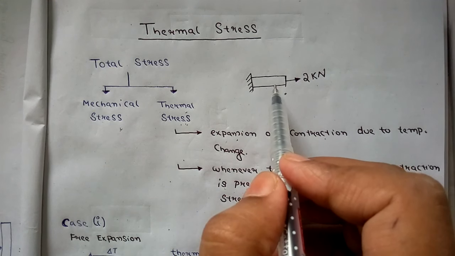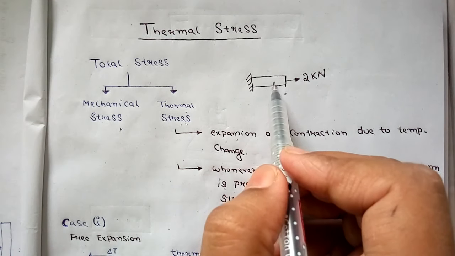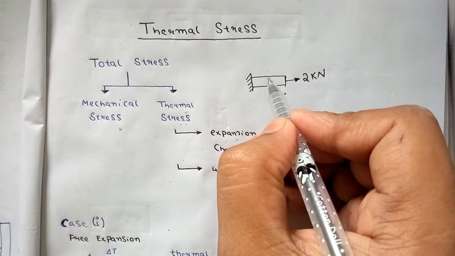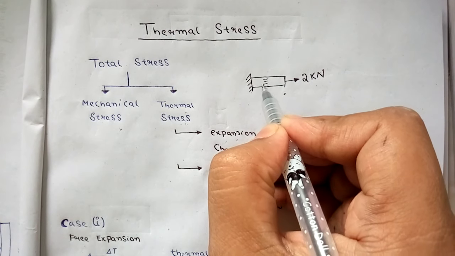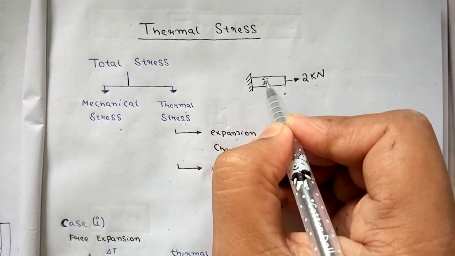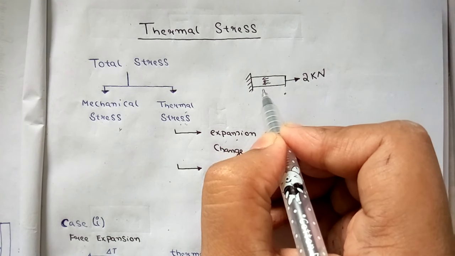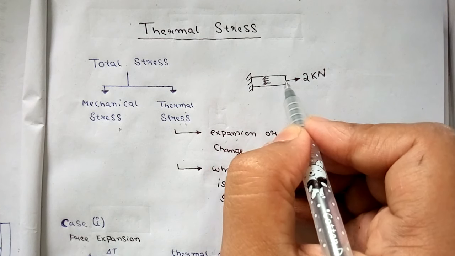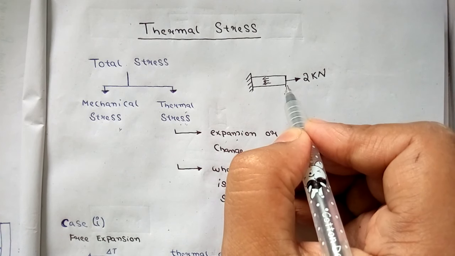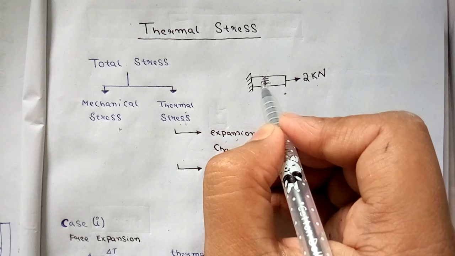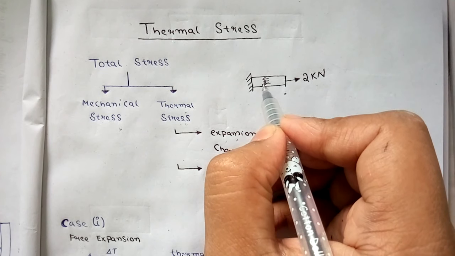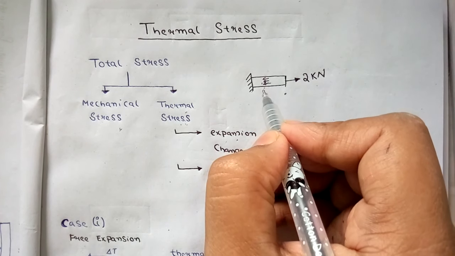I will try to pull it, but it has some internal resisting force which will not allow this expansion, and it will develop an internal resisting force in the opposite direction to my force, and this internal resisting force is known as the stress.